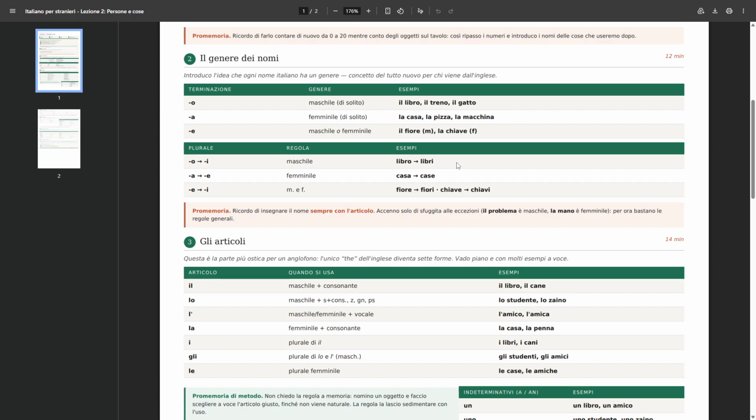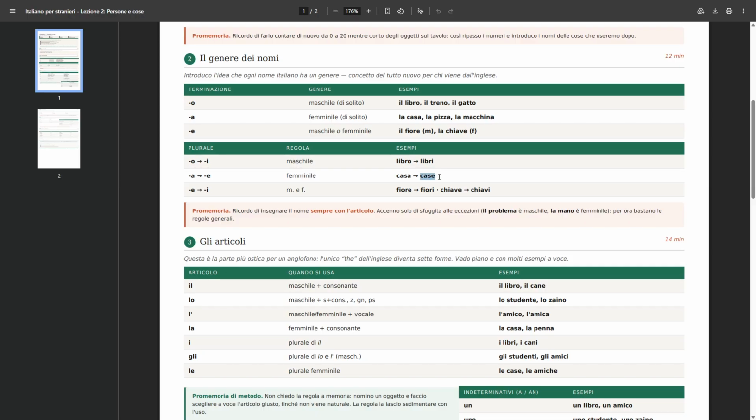And then we have A, the termination for the feminine singular nouns, at least what they usually terminate with, the vowel that they usually have at the end. It becomes E in English, but pronounced in Italian. So casa, like we have seen before, house or home in Italian, becomes case in the plural.